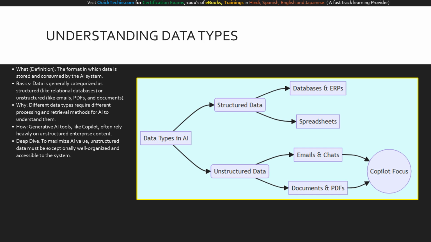Notice how these specific nodes funnel directly into the Copilot focus circle. This visually emphasizes a vital learning point. While structured data is important for numerical predictions, the vast majority of human-centric generative AI applications, like drafting a proposal or summarizing a meeting, rely almost exclusively on your unstructured data. If your organization wants to reap the benefits of generative AI, you must ensure that the unstructured nodes on this diagram are securely managed, properly permissioned, and highly organized.